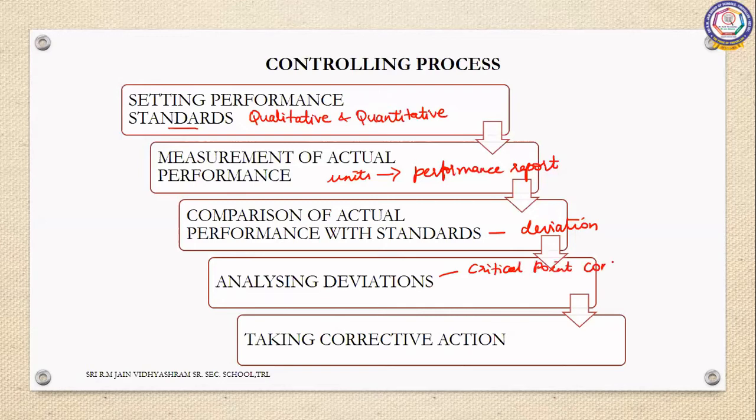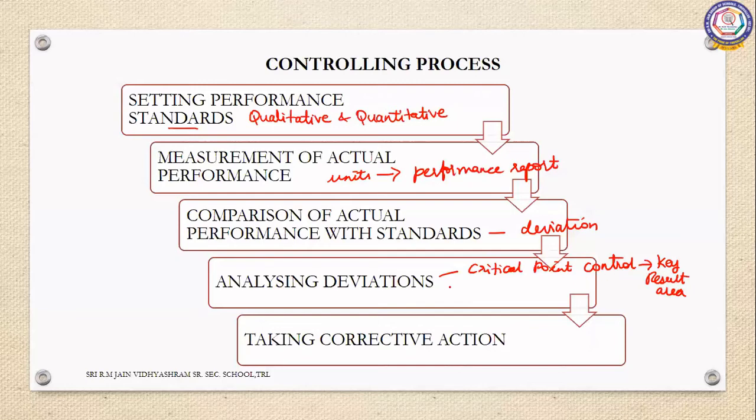In critical point control, we have the key result areas where we cannot afford to accept any deviation. Even a small deviation in this key result area would result in a failure or less profit. So here the deviations can never be allowed. Those types of areas are called key result areas, and we have to have a critical point control there. We cannot have even a percentage of deviation. So this is called critical point control.